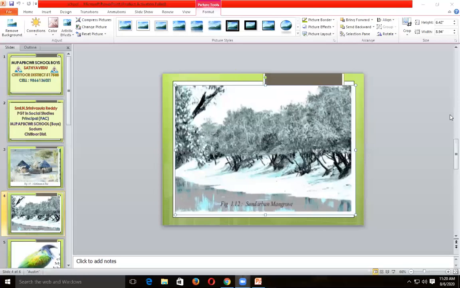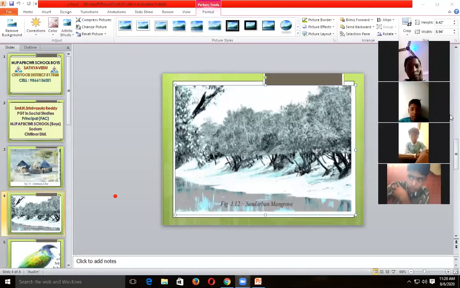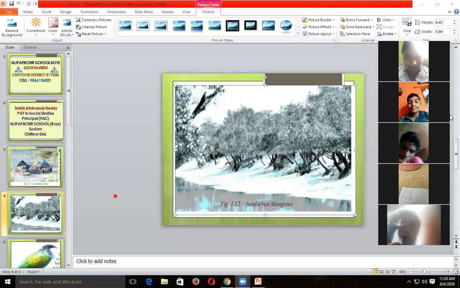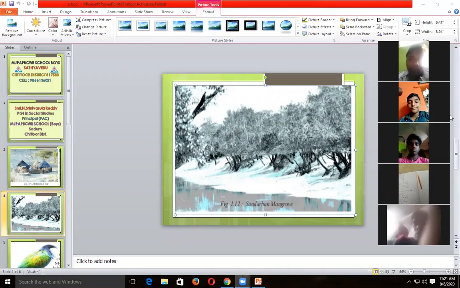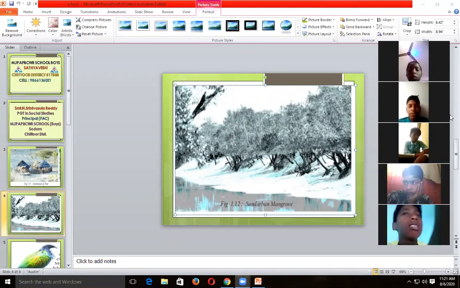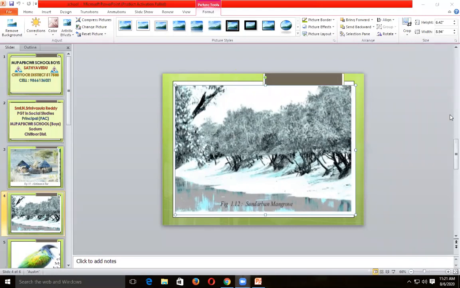The western coast starts from the Rann of Kutch to what is the place?